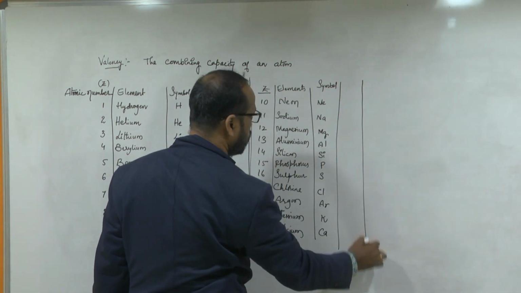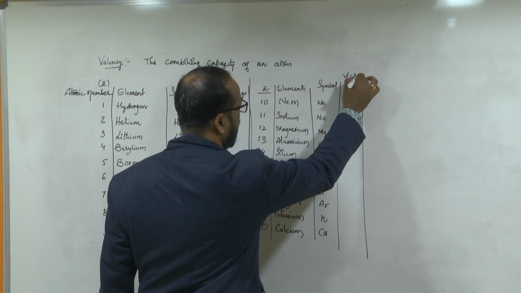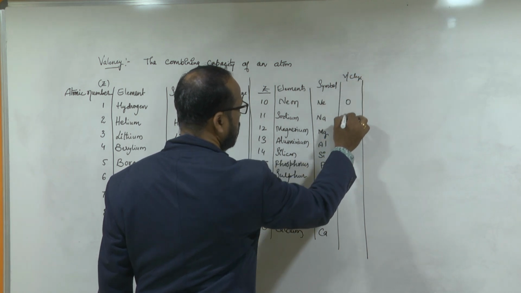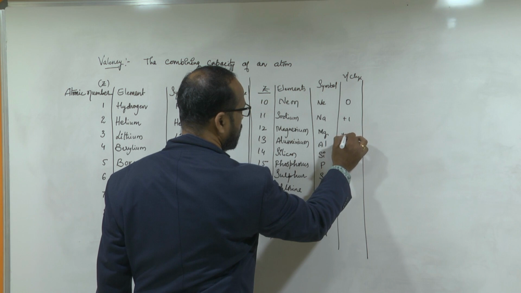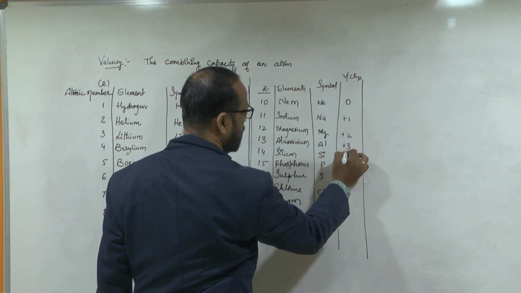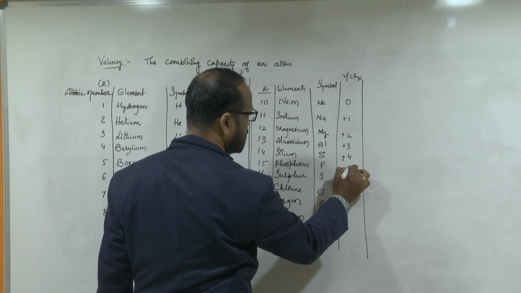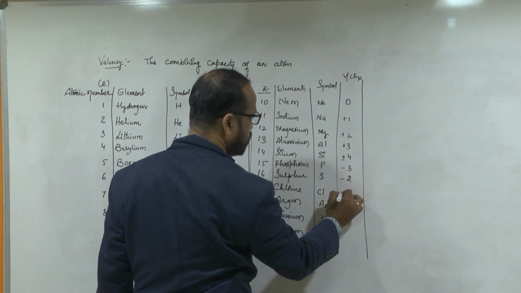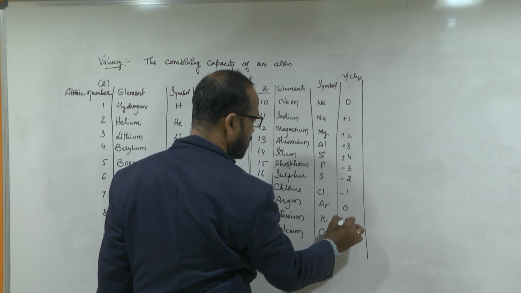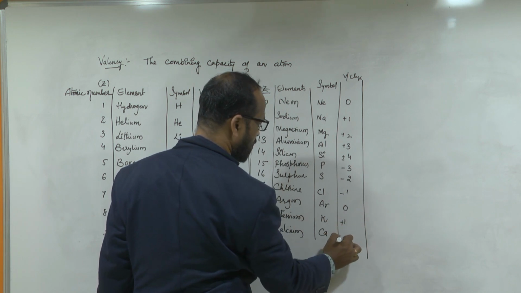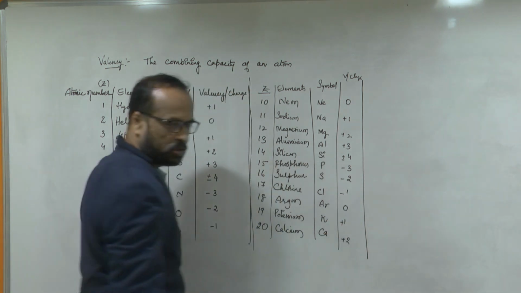Now the charges, valency or charge: 0, plus 1, plus 2, plus 3, plus or minus 4, minus 3, minus 2, minus 1, 0, again plus 1, plus 2. So this you write now.